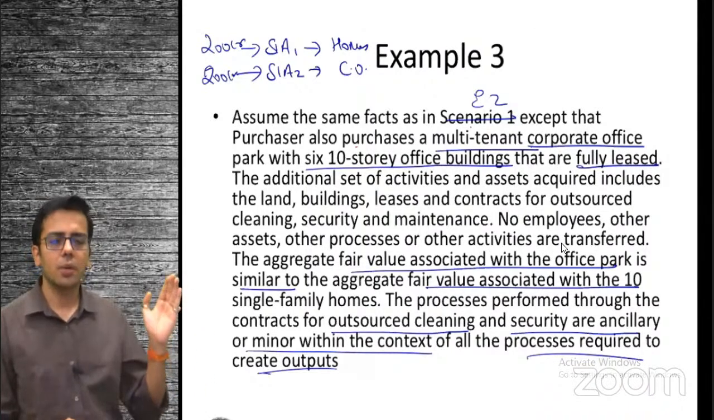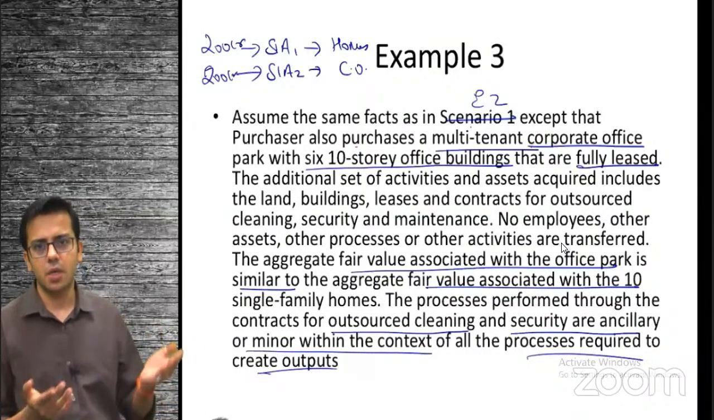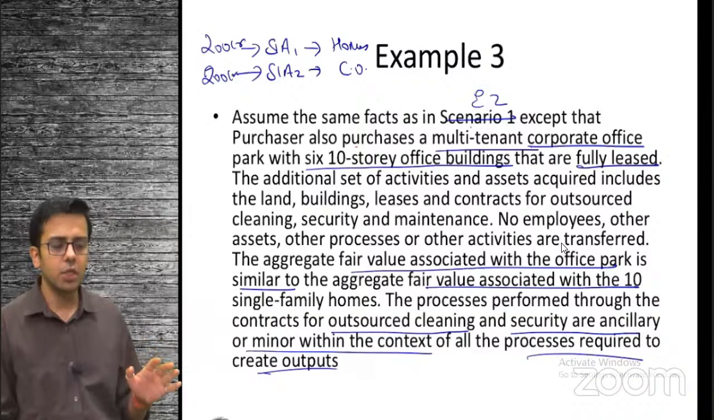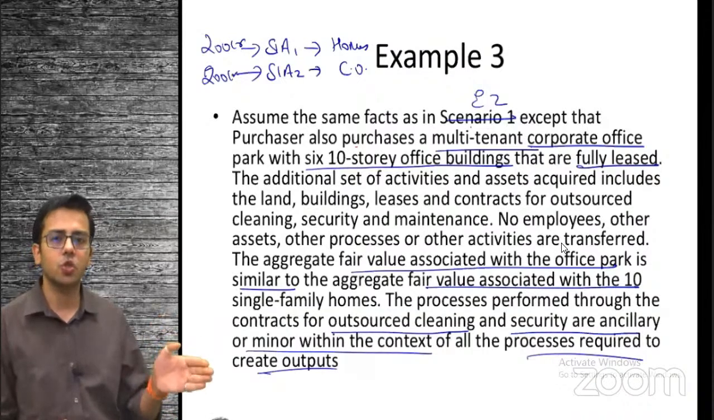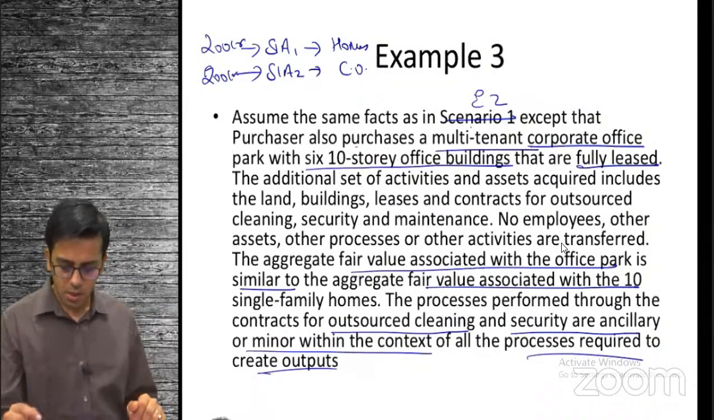So we are not purchasing a business. What we have purchased over here is buildings. Those buildings should not be accounted for as per Ind AS 103. They should be accounted for as per Indian Accounting Standard 40. I hope it is clear.